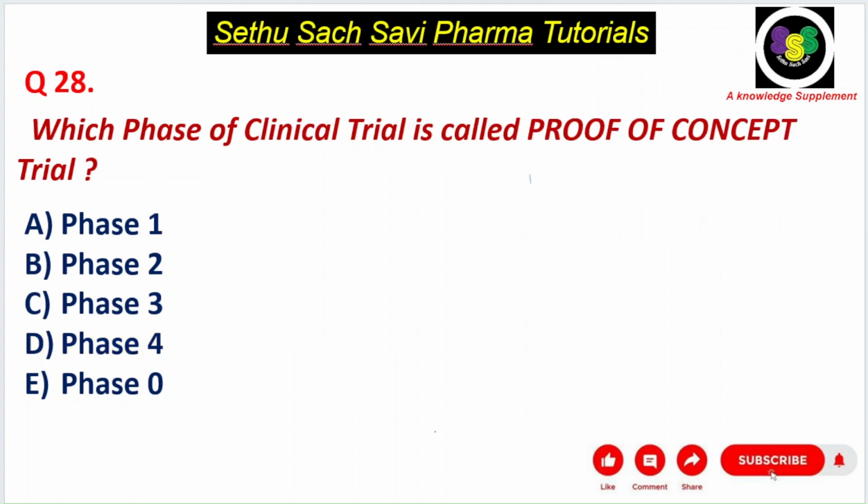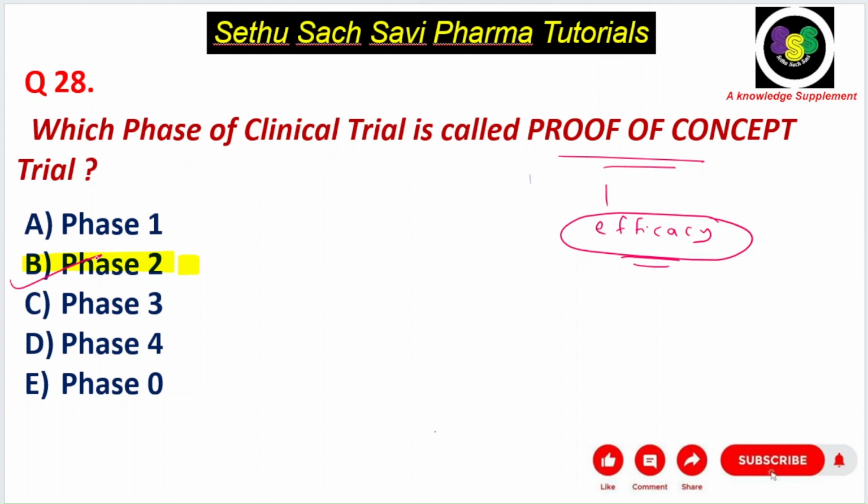Next question. Which phase of clinical trial is called the proof of concept trial? I told you proof of concept means we study the efficacy for the first time. And in which trial do we study the efficacy for the first time? Yes, it is phase 2. So phase 2 is also called the proof of concept trial, or therapeutic exploratory trial.